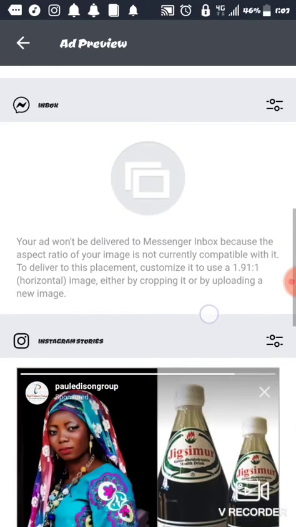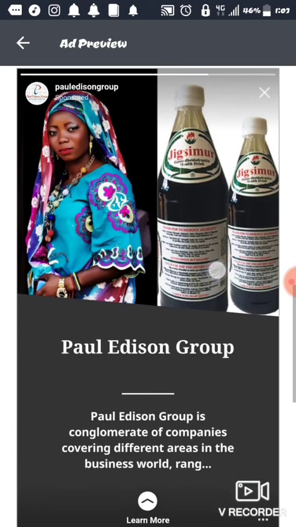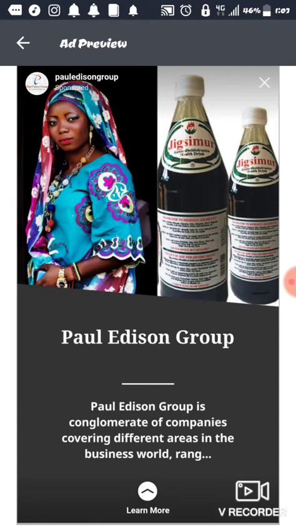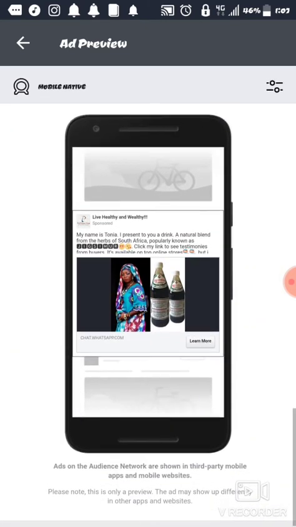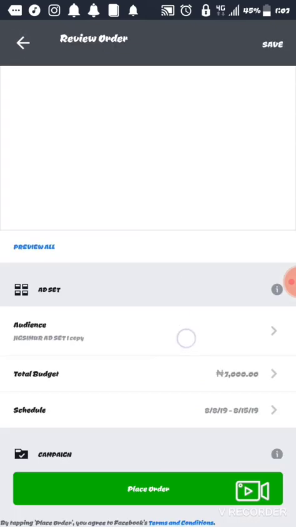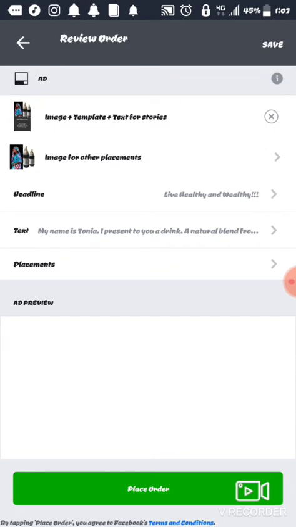Okay, this is how the ad will look on story. You can see that my name is Tony. I present this how I look on people's phone as a mobile native. But what I'm looking for is this mobile feed. It's not loading. Okay, probably there is an issue, but let me correct something. So you have to preview and check.